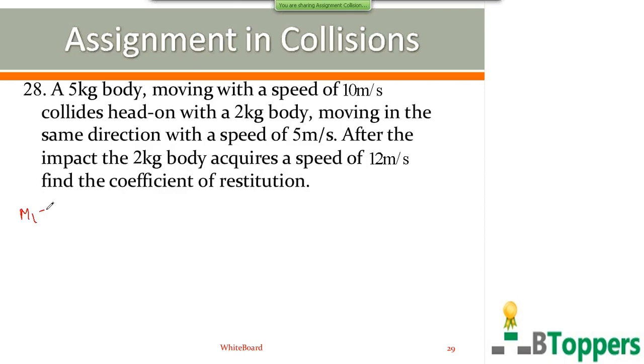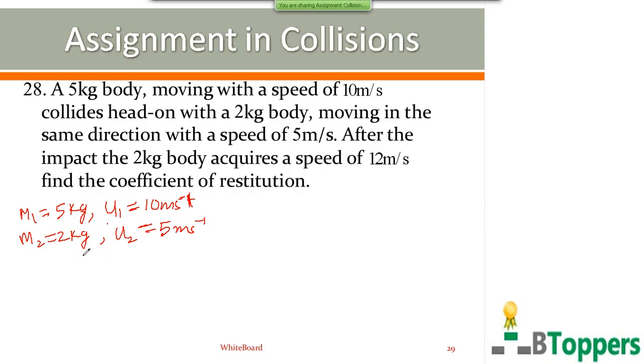So here mass m1 of the first body is 5 kg, and the initial velocity of the first body before collision, you can write u1 equal to 10 meters per second. The mass m2 of the second body is 2 kg, and the initial velocity of the second body before collision, which I denote by u2, is 5 meters per second. It is given that the second body is moving in the same direction as that of the first body. So if you give a positive sign for u1, you have to give a positive sign for u2 also.